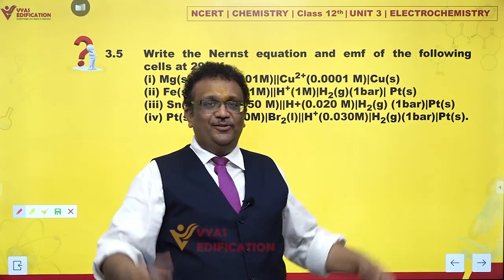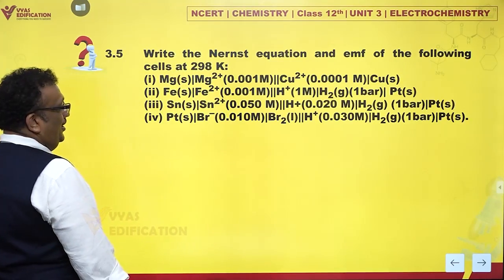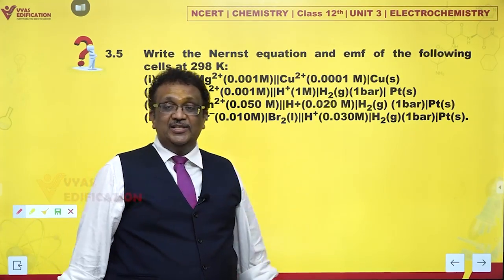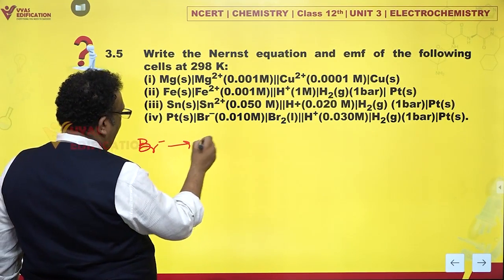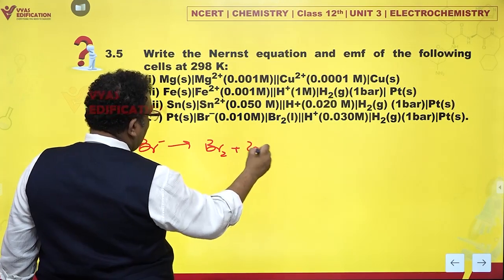And there comes the fourth one. Oh my God, with a bang. And this time we have a non-metal. Bromide ions getting oxidized to bromine. Wow. Let's write down the reaction. Bromide ions getting oxidized to bromine and releasing electrons.